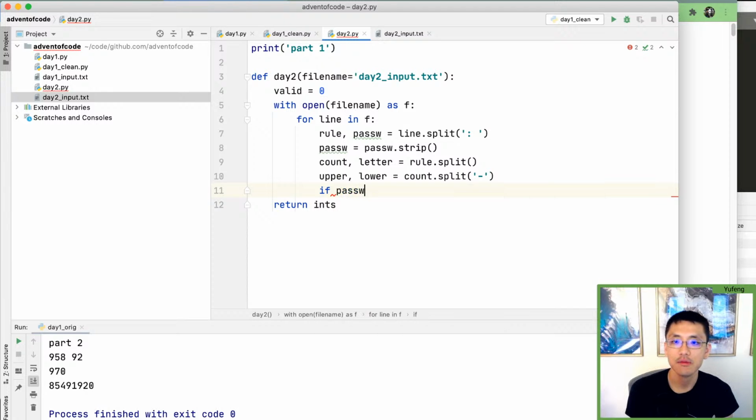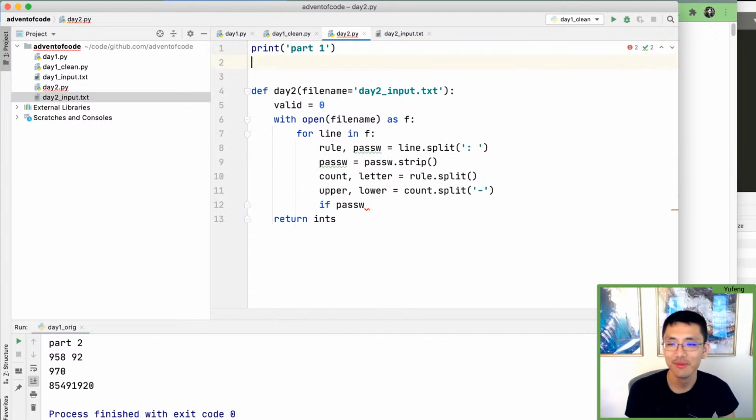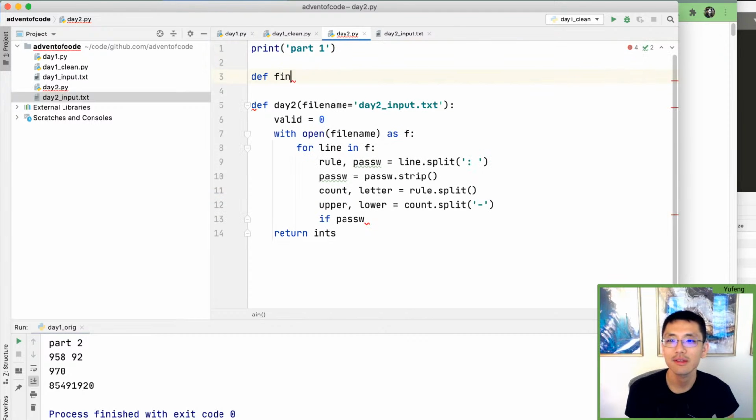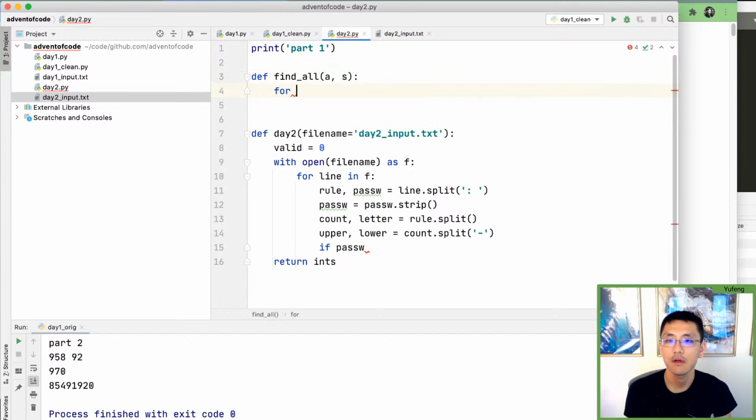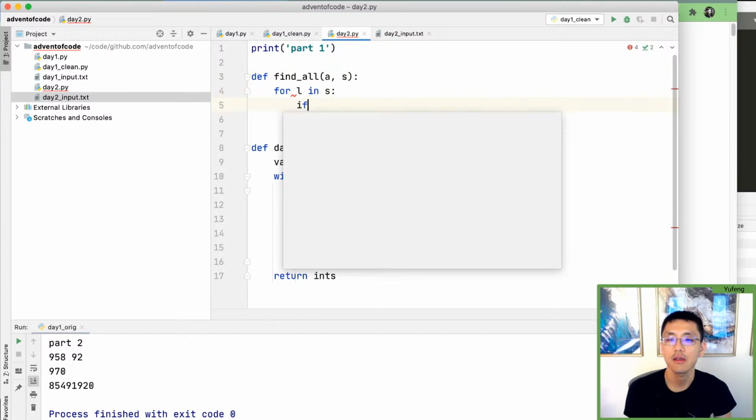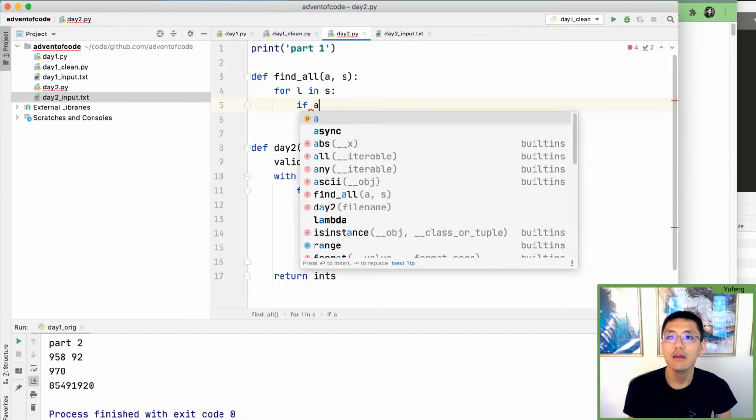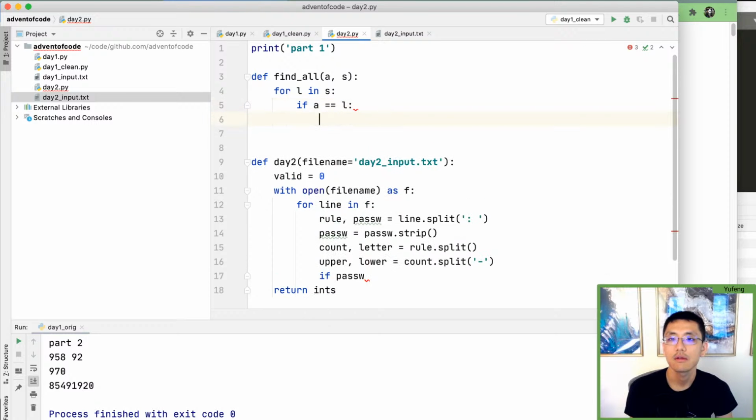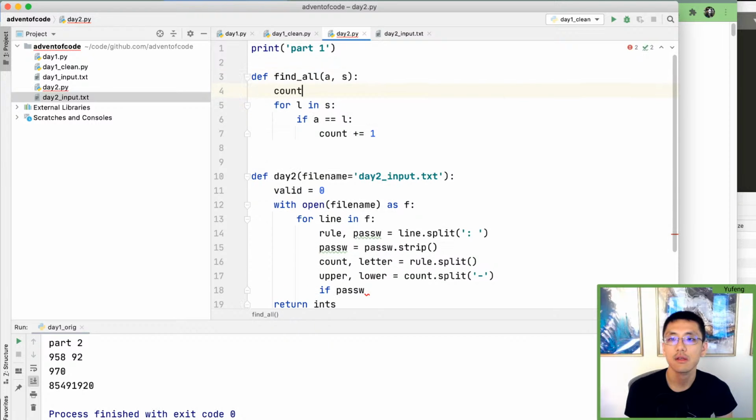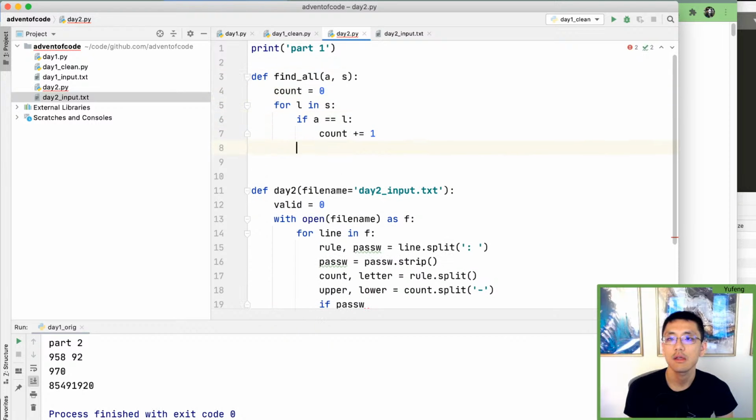So password, we're going to need to find all, which Python doesn't support. We wrote this at some point in any number of things. So we're going to find all instances of a in a string. So for letter in string, if a equals L, count plus equals 1, count equals 0, and count gets returned.